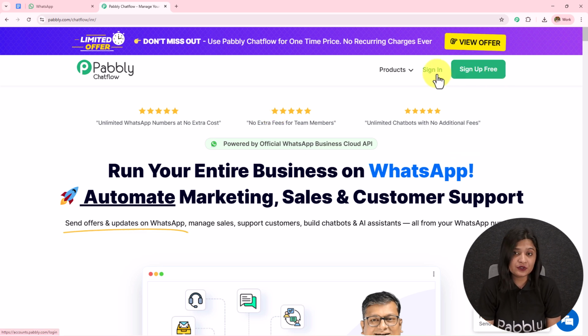On the top right corner, you can see 2 options, sign in and sign up for free. If you are an existing user, click on the sign in, and if you are a new user, click on the sign up for free, and this will give you 100 credits free on monthly basis. You can use these 100 credits and check whether it fits your business or not, and when you feel ready